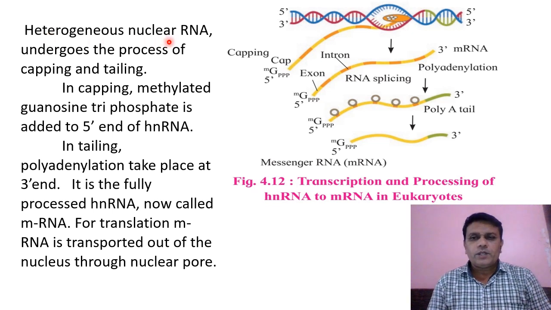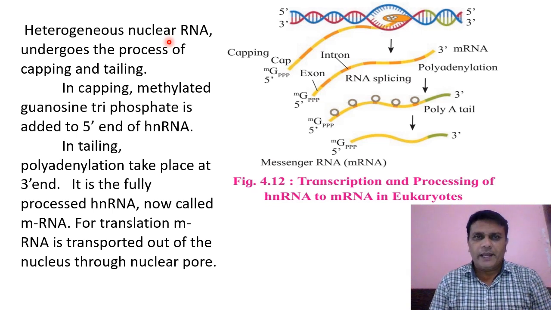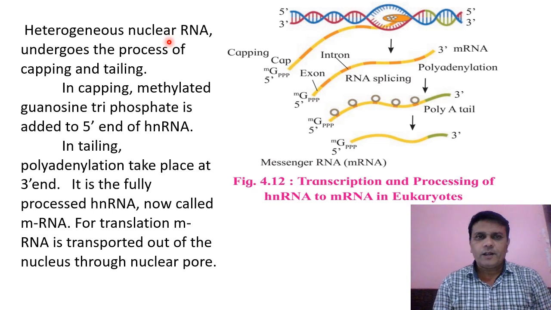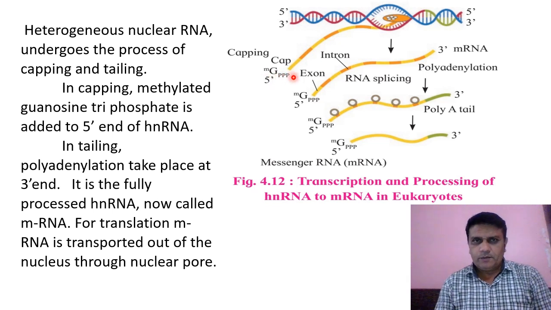This hnRNA undergoes three processes. The first we have seen, that is splicing. Then it undergoes capping. Capping means methylated guanosine triphosphate is added to the C5 end of the hnRNA or primary transcript.